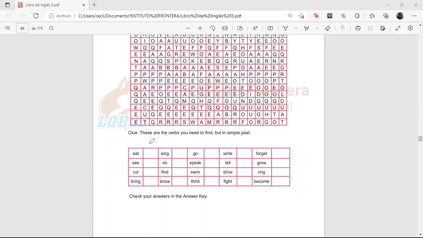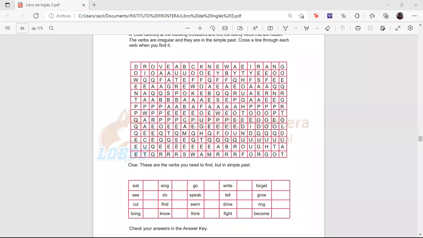These words are in present: eat. How do you say it in past? Ate. So you have to find it out in the past. How do you say see in past? Saw. So in this activity, you have to find the words in the search word. Actually, the activity is called the search word. You have to find it out in the past words. Okay? Now, you have sing. How do you say it in past? Sang. So, find it out in the past now.